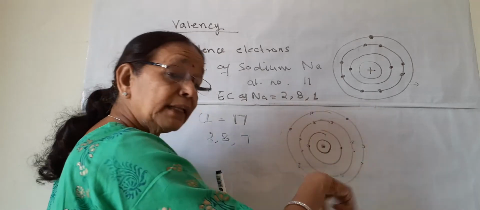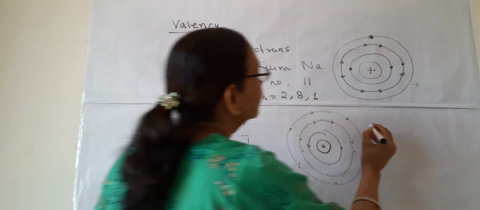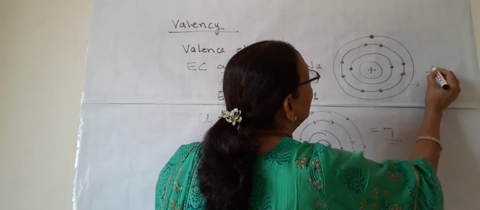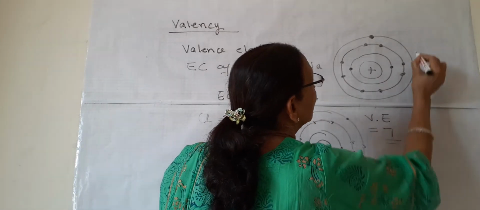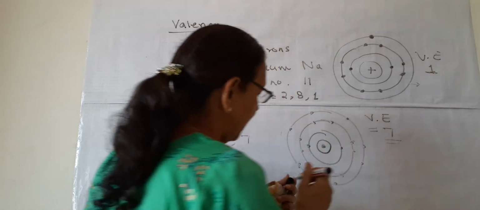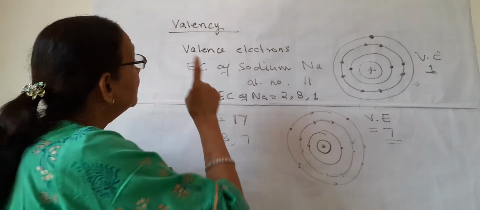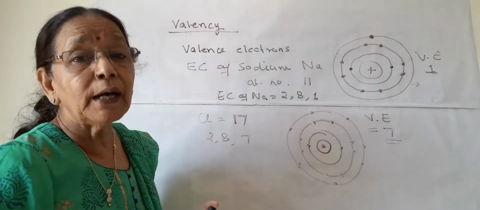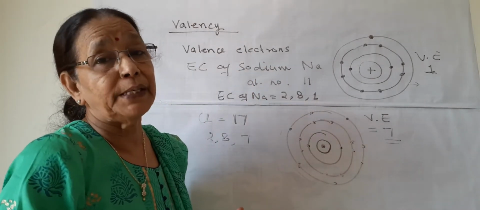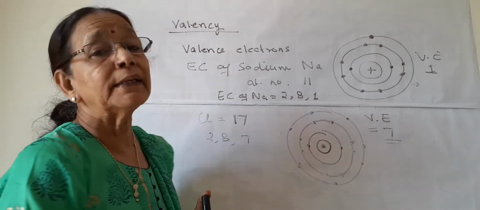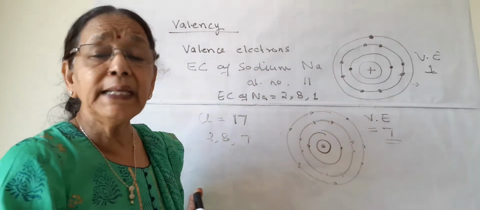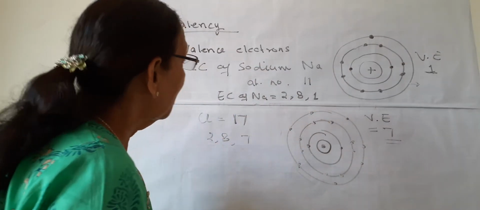So the valence electrons of chlorine are 7. The valence electron of sodium is 1. We can write: the valence electron of sodium is 1 and of chlorine is 7. These valence electrons show the combining capacity or valency of any element. But there are different methods. There are 2 methods to calculate the valency of different elements. We will just see how.